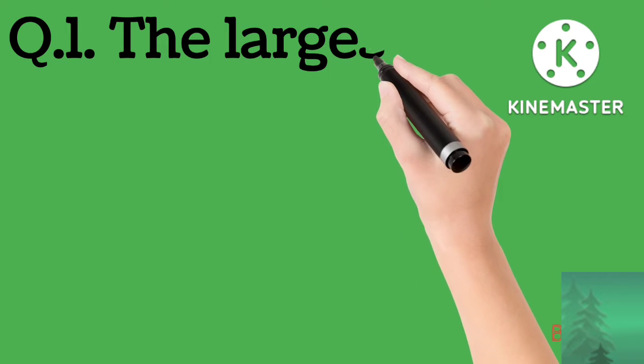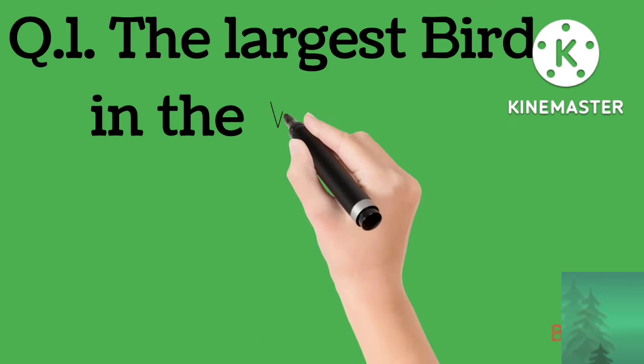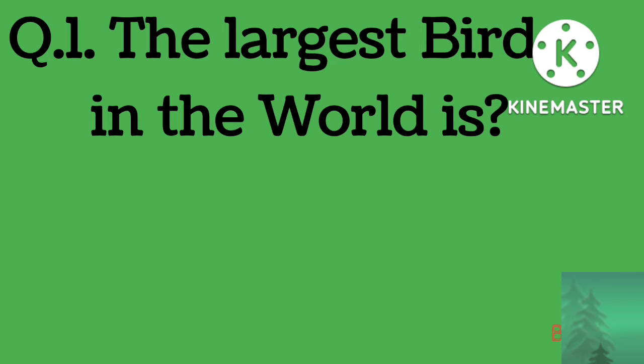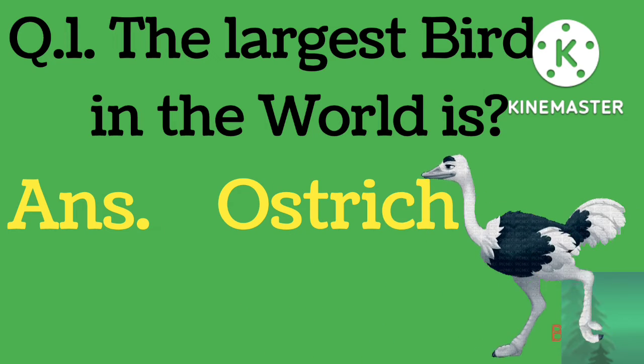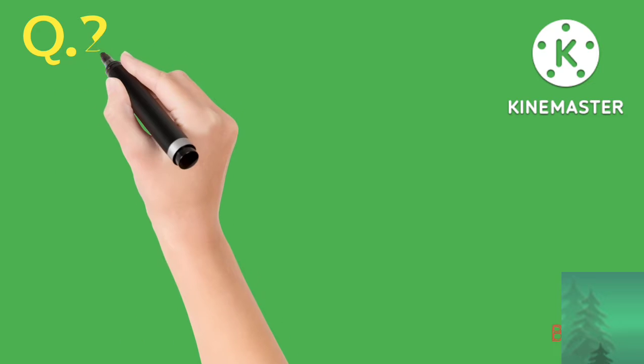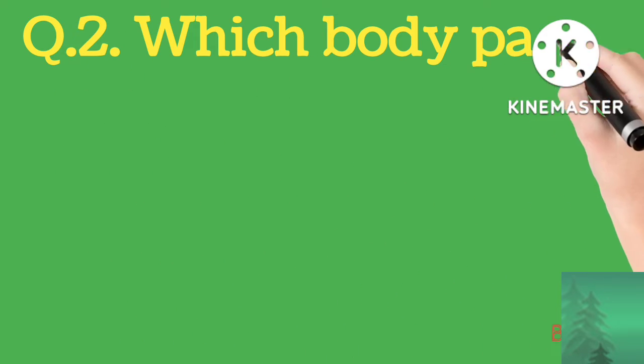तो चलो स्टार्ट करते हैं क्वेश्चंस। Question number 1. The largest bird in the world is? Which is the largest bird in the world? Ostrich. The answer is ostrich. Ostrich जो है वो दुनिया का सबसे बड़ा पक्षी है.